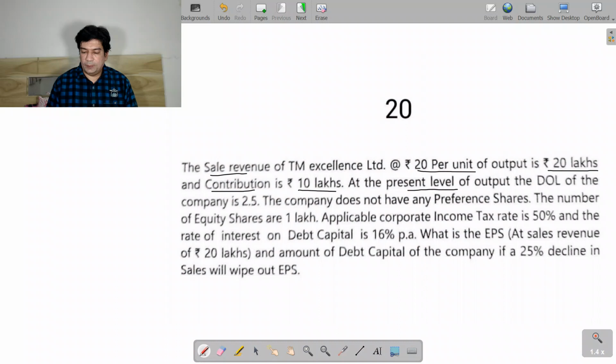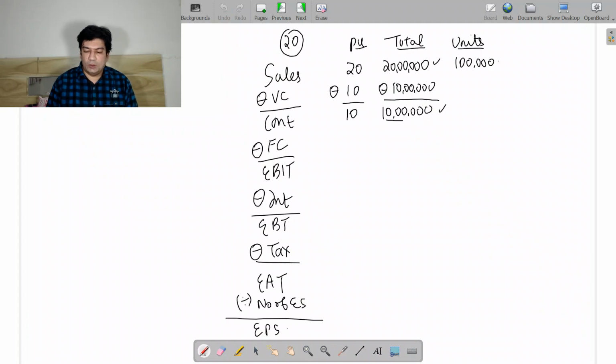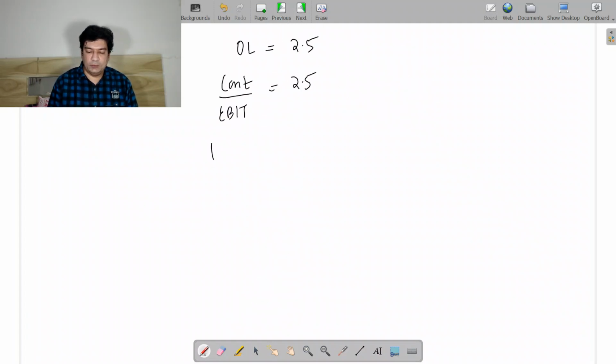Then at the present level of output, the operating leverage is 2.5. So they have given us the operating leverage to be 2.5. So we can apply the formula, that is contribution divided by EBIT is 2.5. So the contribution is 10 lakhs. EBIT I don't know.